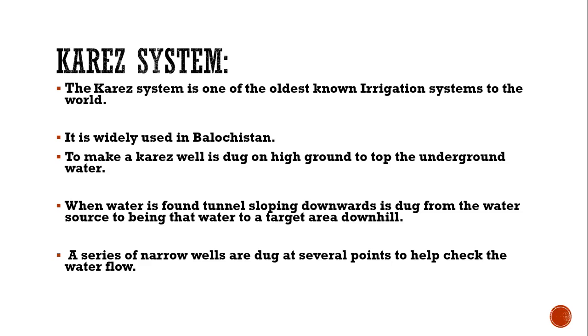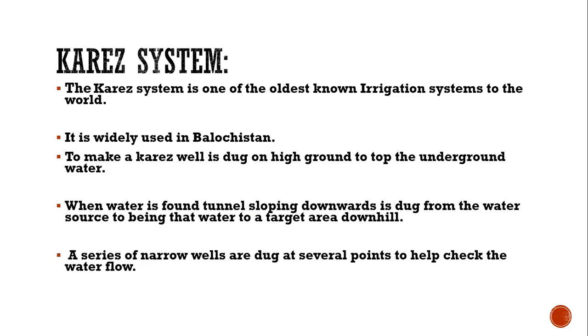So, the Kharez system is the oldest in Balochistan and it is widely used there, in which the well is not dug on the lower ground, but it is dug on the high ground. And when the water is found, different wells are dug on this slope.